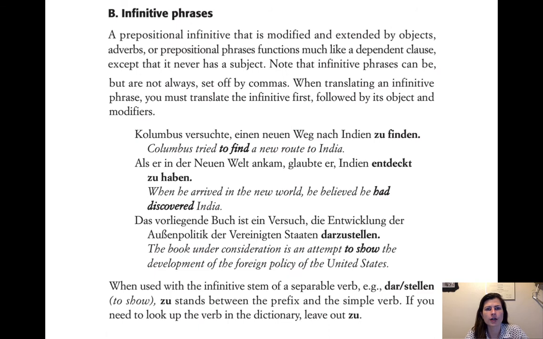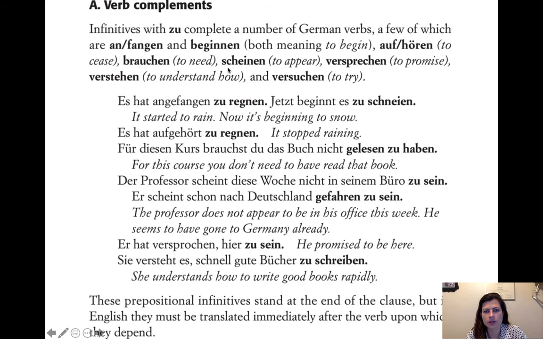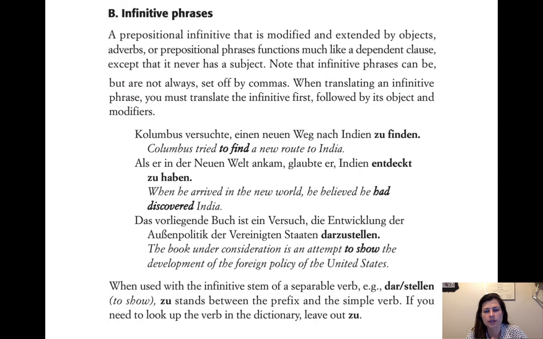Okay, so we have extended objects, adverbs, we have all the sorts of things that can be added in there, right? But it cannot have a subject. So we saw all these things, right? You can add other verbs to make compound verbs. You can add, like here's an adverb. You can add prepositional phrases. You can add all sorts of things, but you're not going to add a subject because the subject has to be the previous subject. It doesn't really work to add in a new subject, or otherwise you'd use a new clause, right?